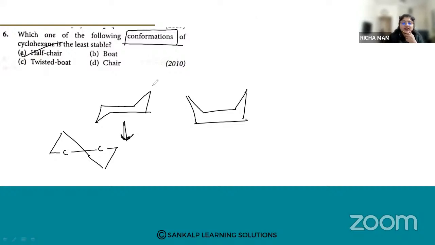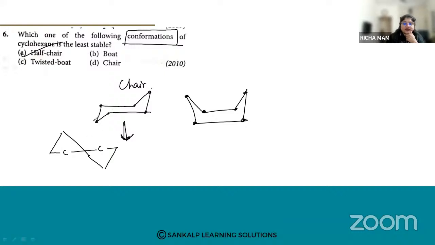So when we see here, all the atoms are at a far distance, right? So they are in the stable form. In the chair form, they are in the stable form. Here also you can see, all the carbon atoms are at a specific distance. Now here in the half chair, what is happening?